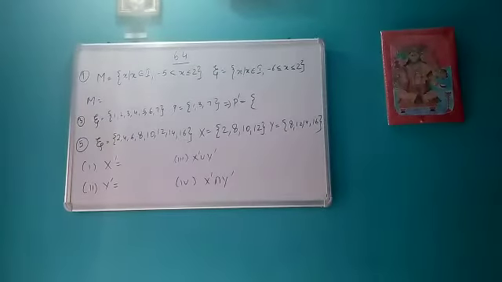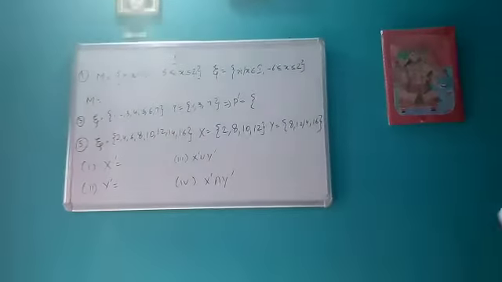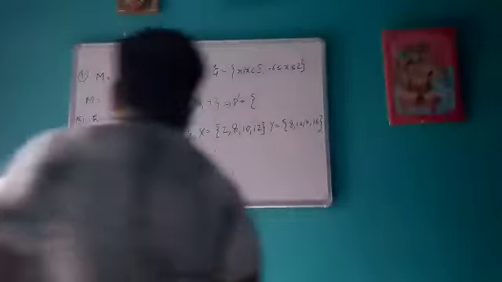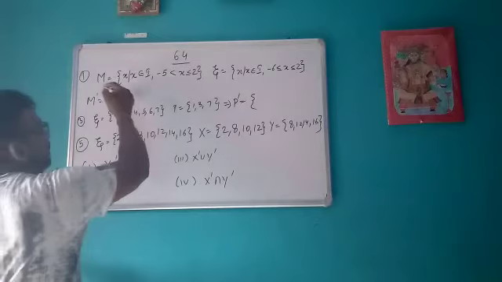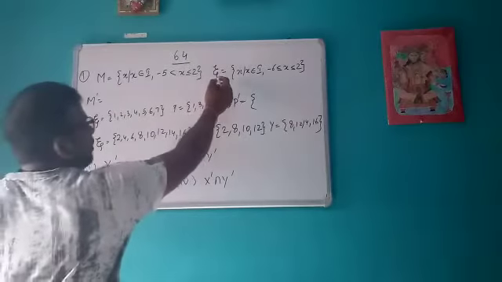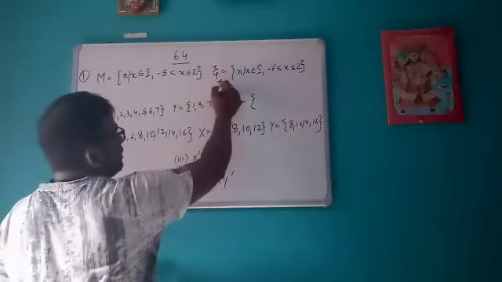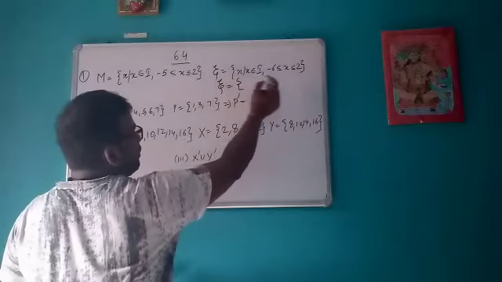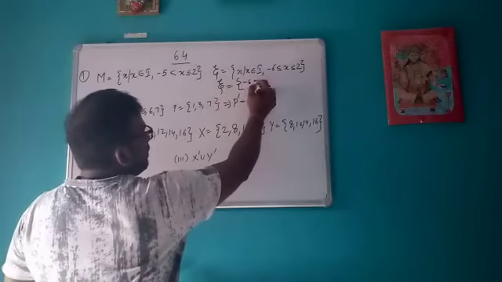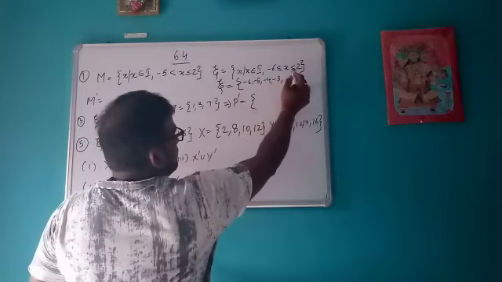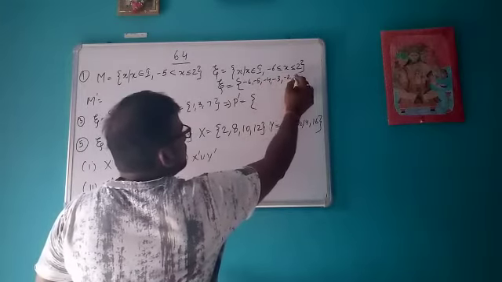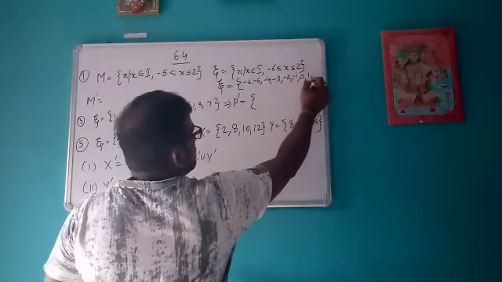Whenever you wish to calculate the complement of the set, then this will always be your universal set. So first we will write its roster form. So all the integers between -6 and 2 including 2, that is this.